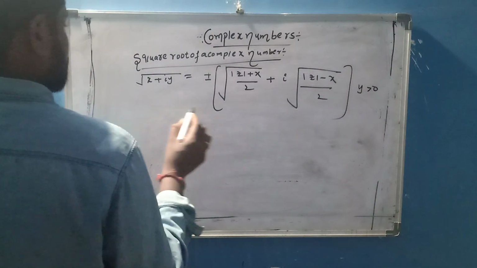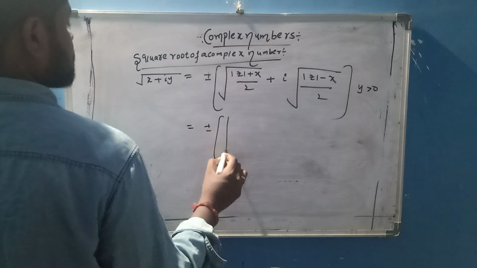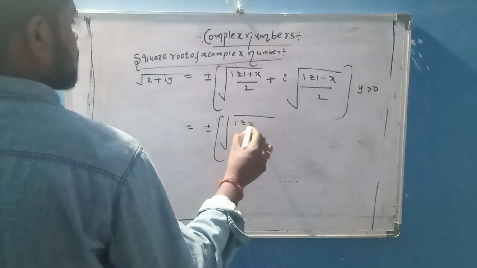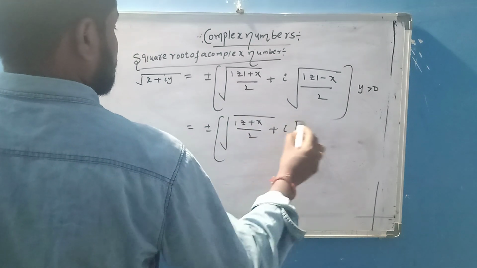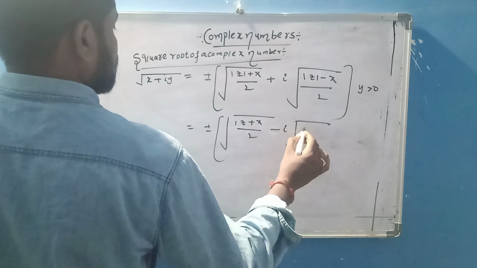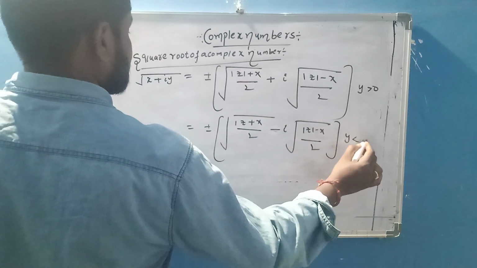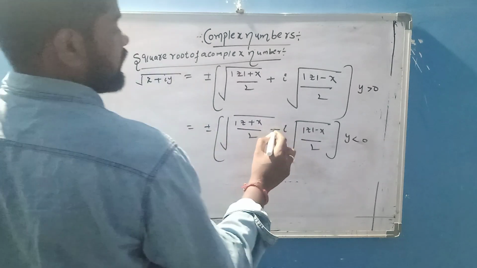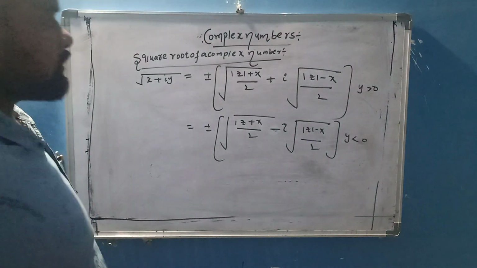After that, one more formula: square root of x plus iy is plus or minus under root of (modulus of z plus x by 2) plus i into under root, minus i into under root of (modulus of z minus x by 2), if y is less than 0, meaning y is negative. You take minus i into root of modulus of z minus x by 2. This is the square root formula.